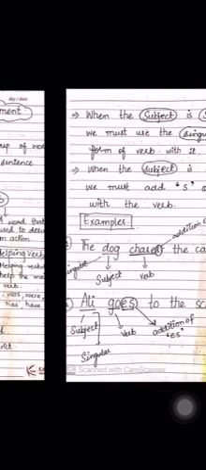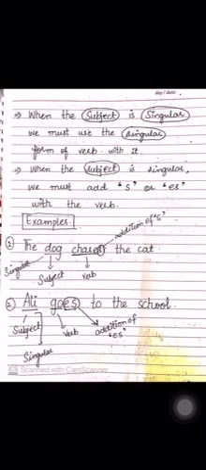Now moving forward, when the subject is singular, we must use a singular form of verb with it. Rule number 2. When the subject is singular, we must add s or es with the verb, right? Now, let me give you an example: Ali is going to school.